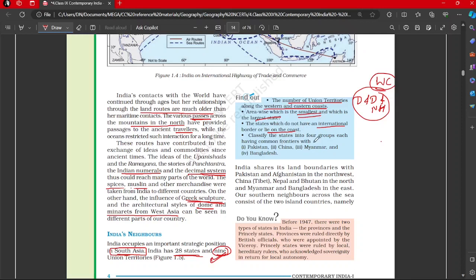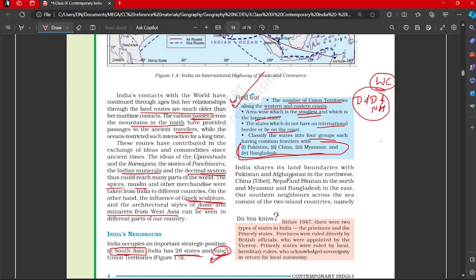Such questions. Classify the states into four groups, each having common frontiers with Pakistan. So, again, which states are sharing a boundary with Pakistan, which with China, which with Myanmar, and which with Bangladesh. So, these will help you in the exam if you do them properly.